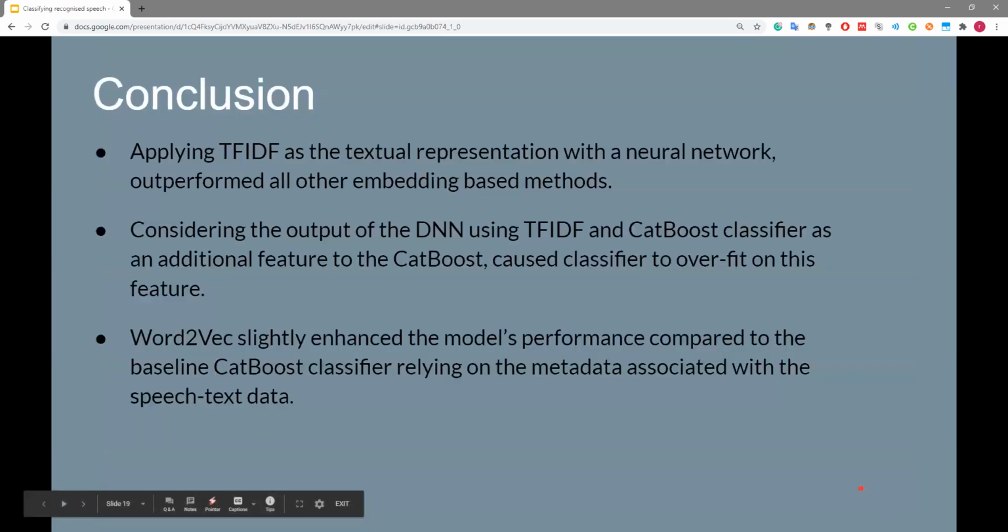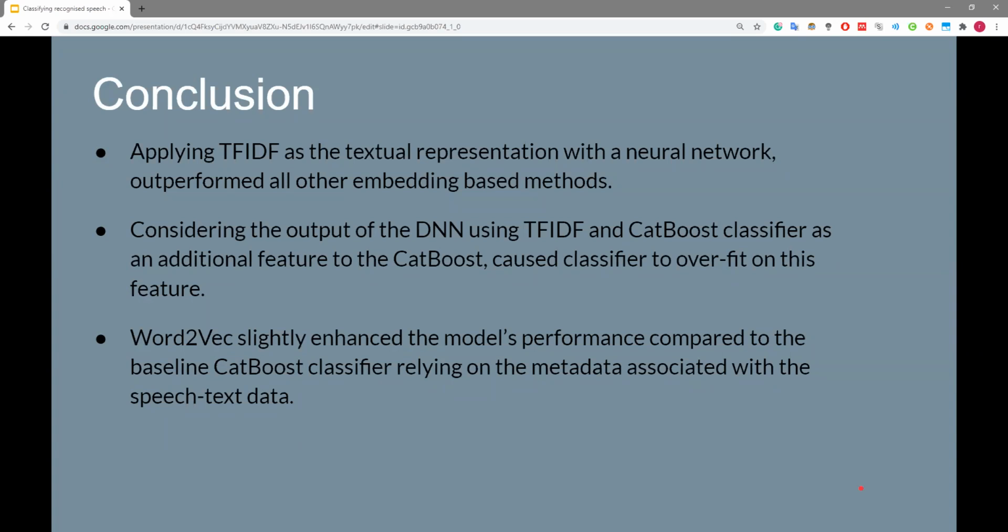In conclusion, applying TF-IDF as a textual representation with a neural network outperformed all other embedding-based methods. Considering the output of the deep neural network using TF-IDF as an additional feature to the CatBoost classifier caused the classifier to overfit on this feature and actually caused the model to do worse.